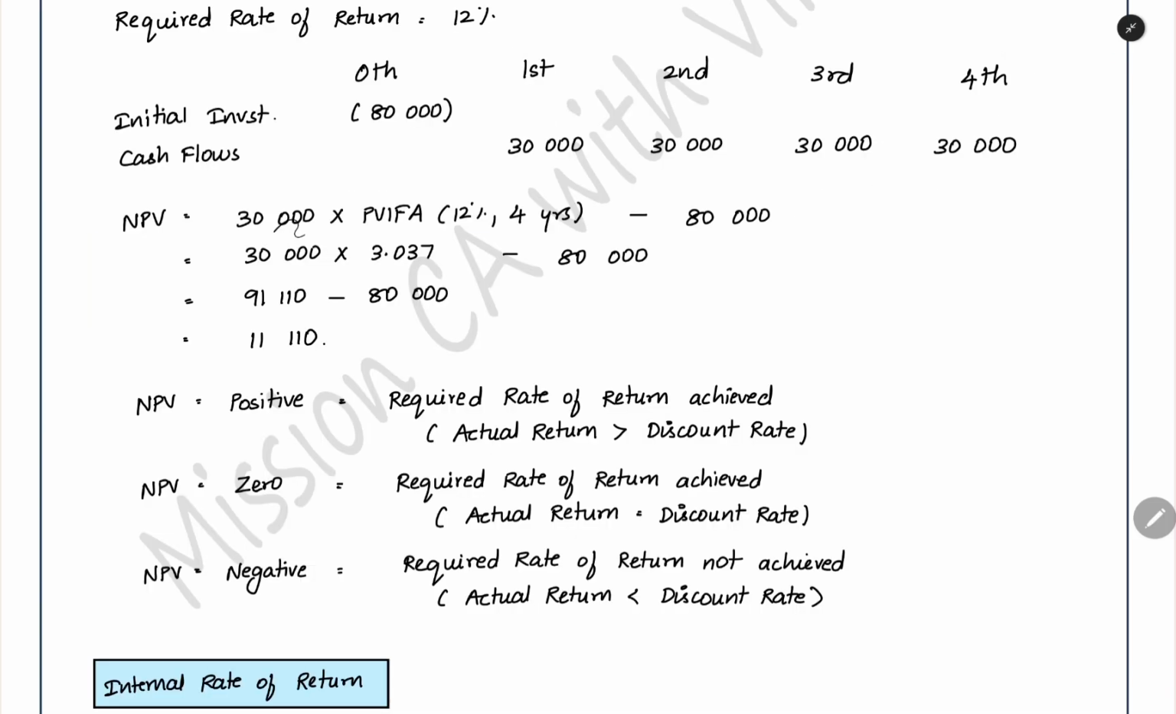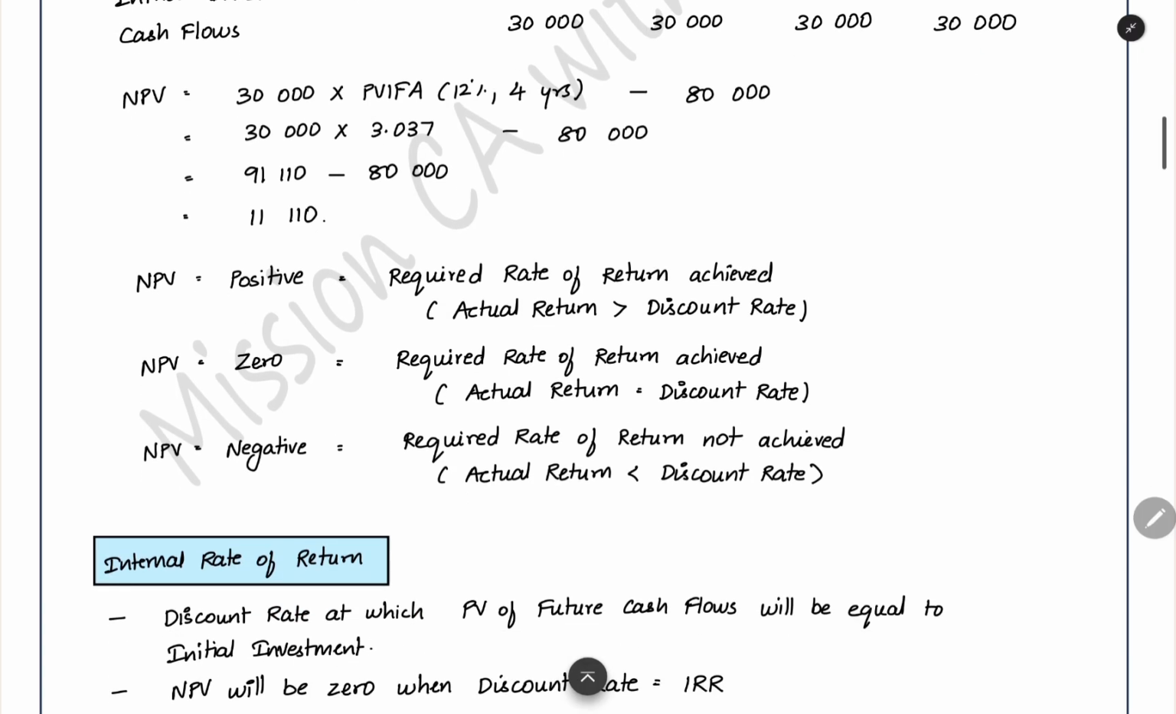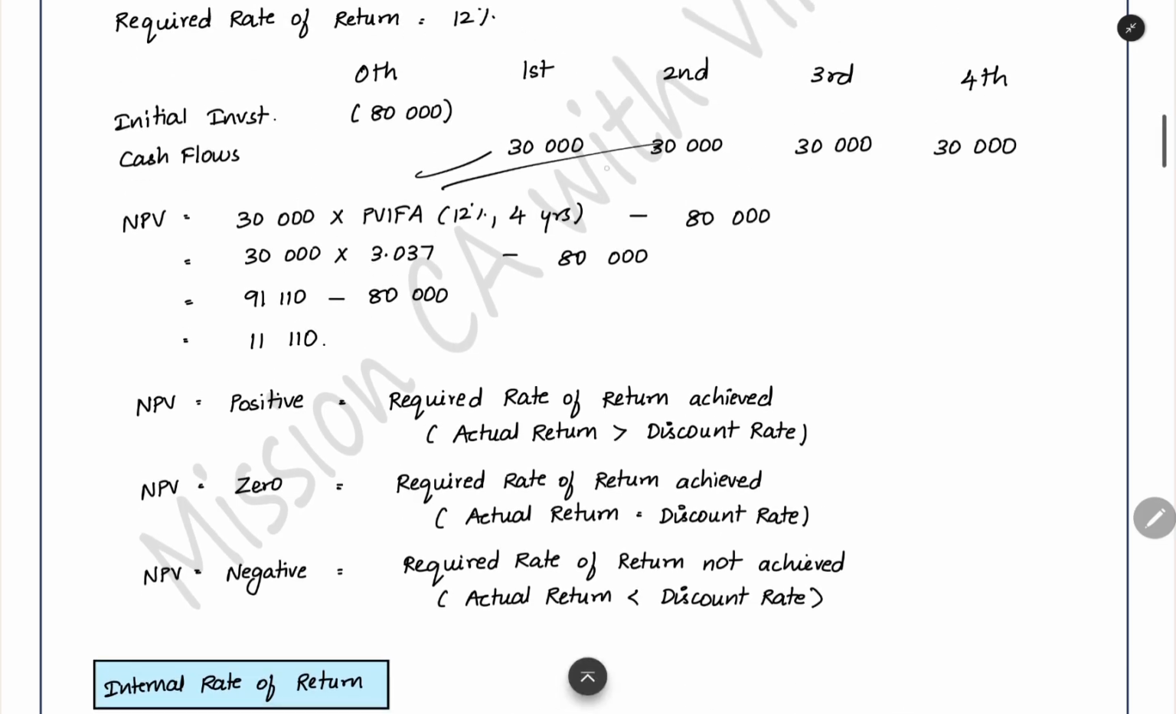Here we can see the 30,000 every year you are getting, you are multiplying by the annuity factor. 1 divided by 1.12 power 1, power 2, power 3, power 4, like that. For 4 years you are taking all the factors, adding them up together, and you are getting the annuity factor. You are multiplying it with the cash flow, you are getting the total present value of the future cash flow. You are reducing the initial investment. Now as a result, what are you getting? 11,110 you are getting. Every year you are getting cash flow, everything you brought to present value.